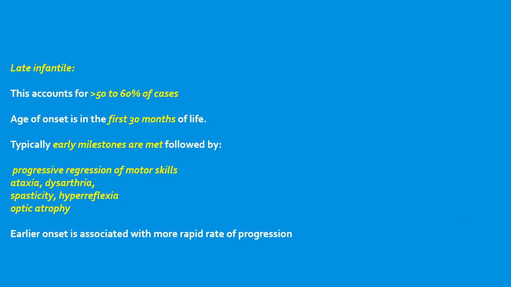Late infantile accounts for more than 50 to 60% of cases. Age of onset is the first 30 months of life. Typically, early milestones are met, followed by progressive regression of motor skills, ataxia, dysarthria, spasticity, and hyperreflexia, as well as optic atrophy. Earlier onset is associated with more rapid progression of disease.